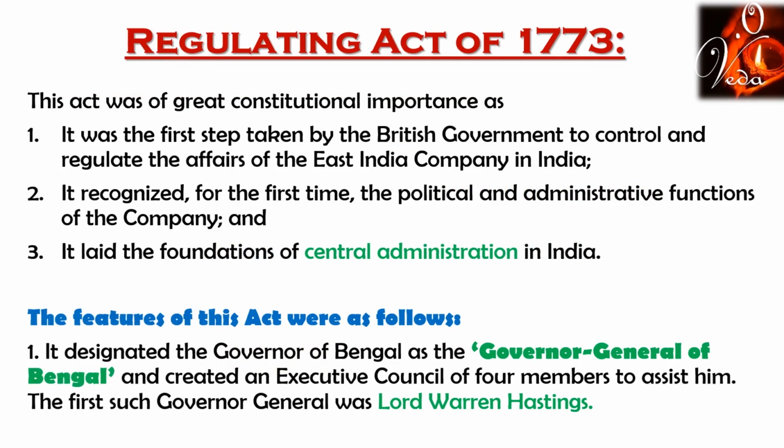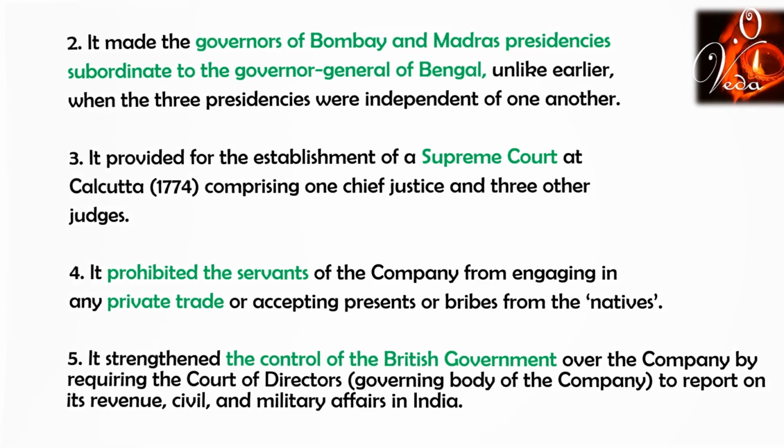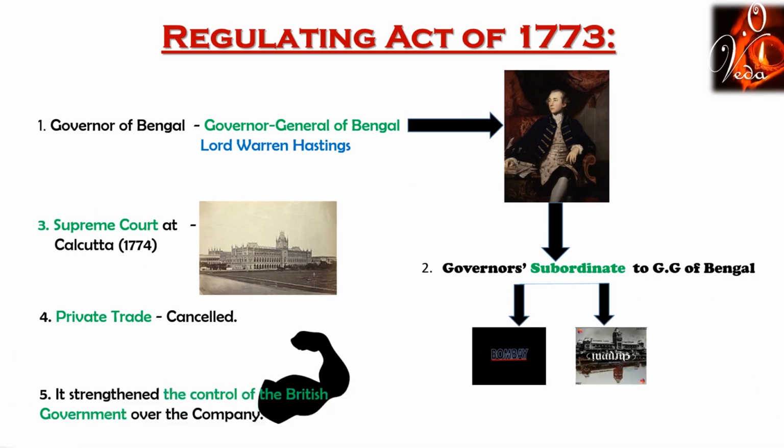What are the key points you need to remember from this Regulating Act of 1773? The first point you need to remember is that the Governor of Bengal was designated as Governor General of Bengal. Who was the first Governor General? Yes, it was Lord Warren Hastings.